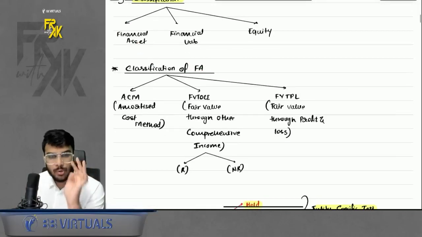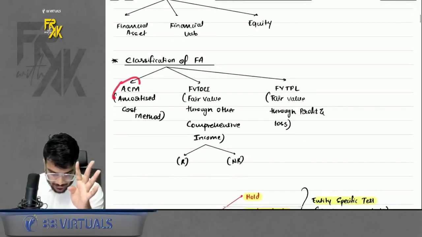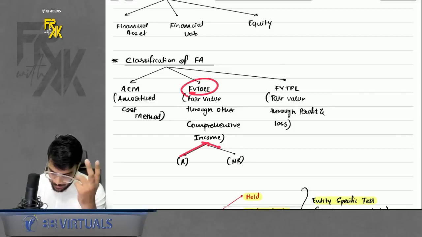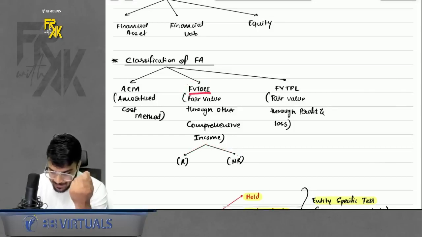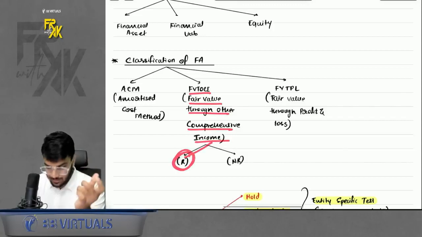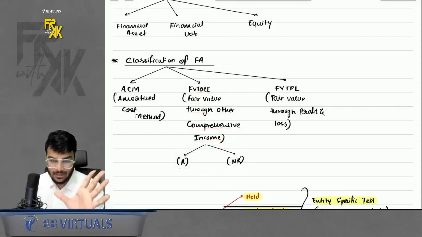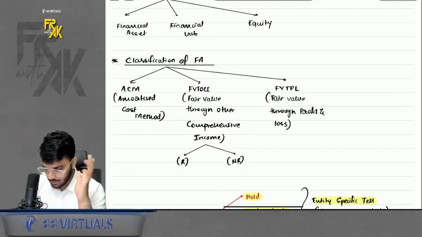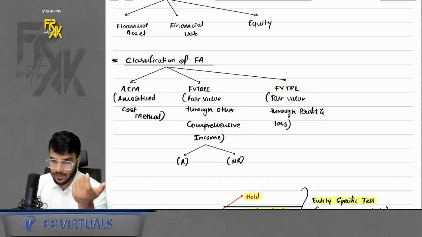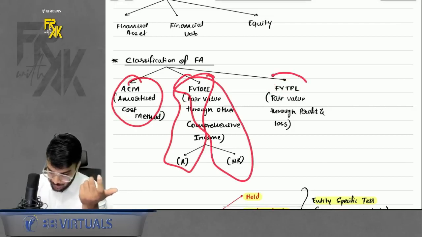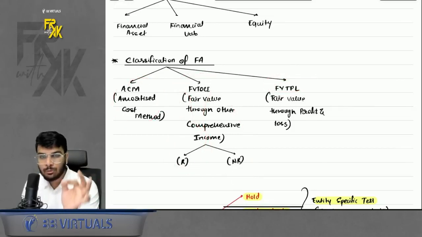So for financial asset broadly, we have four methods. One is ACM method, that is amortized cost method. Second is FVTOCI method. In FVTOCI, we have R or NR. FVTOCI means fair value through other comprehensive income. R means reclassified to PNL. NR means not reclassified to PNL. The discussion of the difference between R and NR, we already discussed in Ind AS 16. Then the fourth point is FVTPL. First ACM, second FVTOCI R, third FVTOCI NR, fourth FVTPL. FVTPL means fair value through profit and loss.